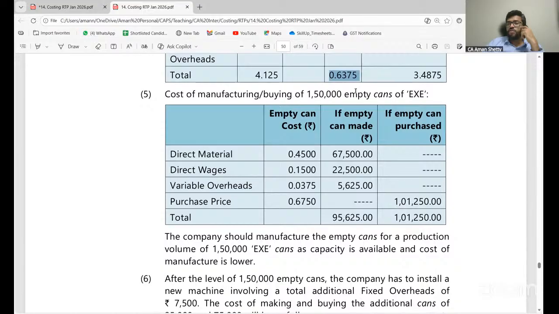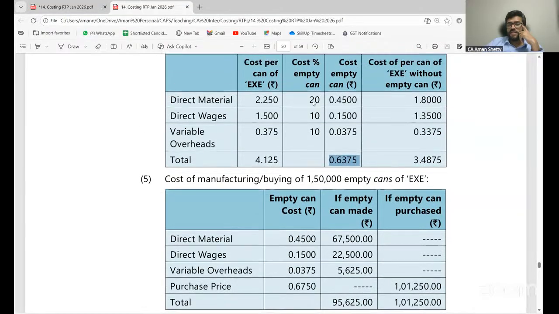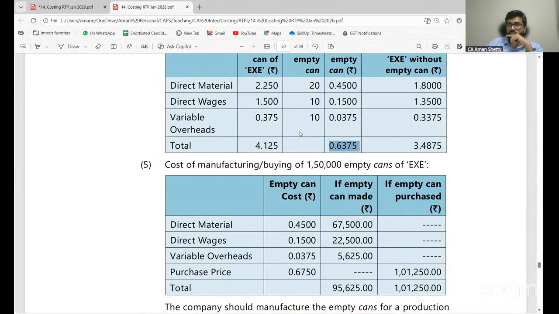So therefore, is it better to manufacture or to procure? What do you think? I am saving 0.6375 if I procure, and my procurement cost is 0.675. Should I manufacture or procure? Manufacture. I am saving 0.6375 but I have to pay 0.675. I have to pay more than I save. Will I pay? No. I will not procure, we manufacture. It's a simple thing.